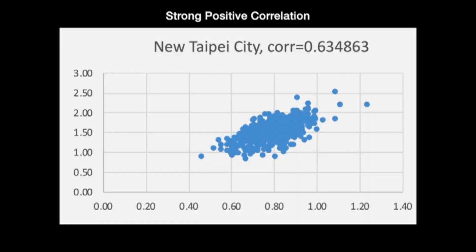In New Taipei City, we see a strong positive correlation of 0.63. There is definitely a great deal of ballot theft, but especially ballot stuffing in this area.